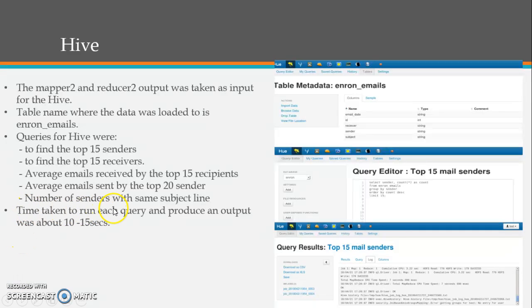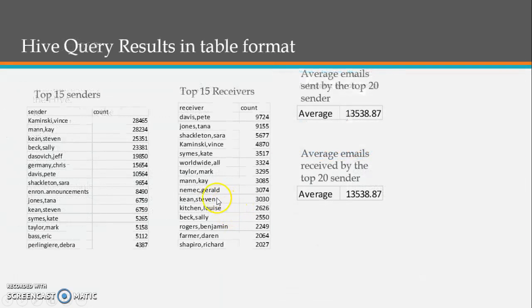And the time taken to run each of the queries was surprisingly 10 to 15 seconds. This was the metadata, the schema, query editor, and the query when it is running. The results from this Hive query I downloaded in table format: the top 15 senders and the counts, number of emails, top 15 receivers, and the number of emails received, average of the top 20 senders, and the average of the top 20 receivers.